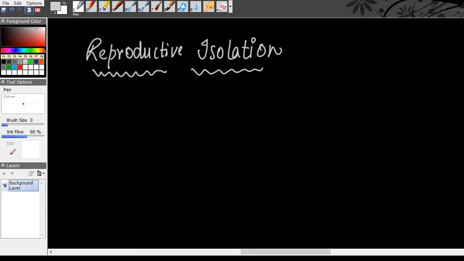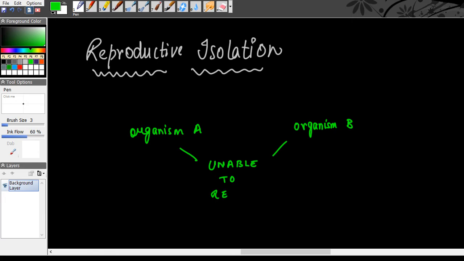For example, I have organism A and then I have organism B. Now, these two organisms are unable to reproduce because of certain factors.